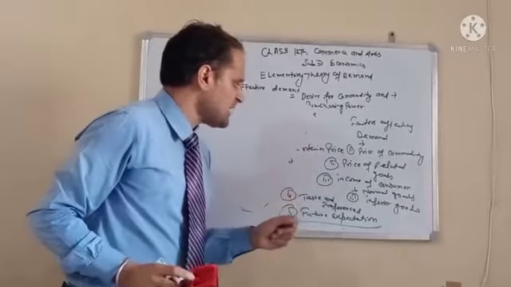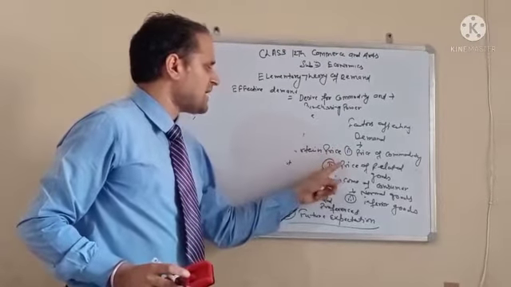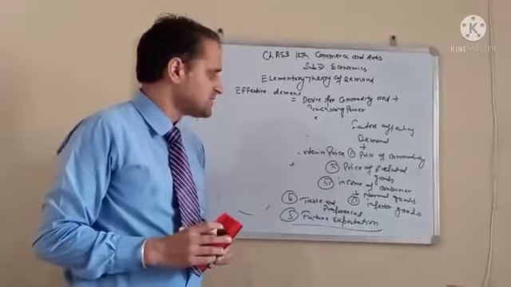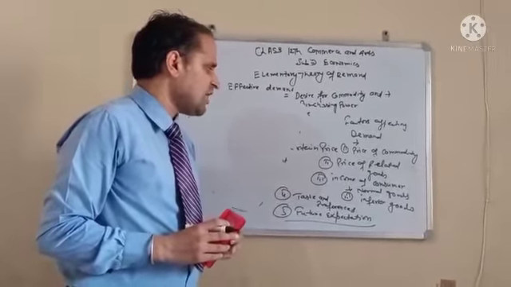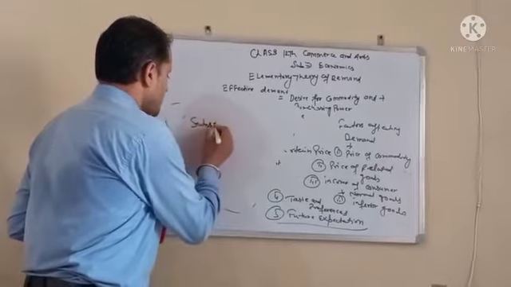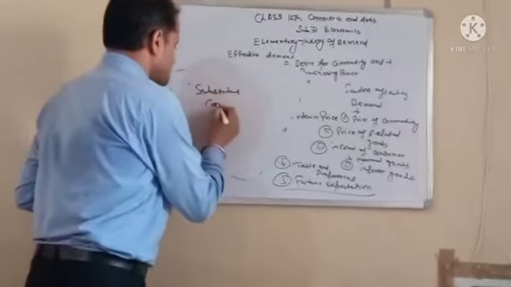Next one, after price of the commodity, is price of related goods. Price of related goods are of 2 types, right? One is substitute goods, and the second one is complementary goods.